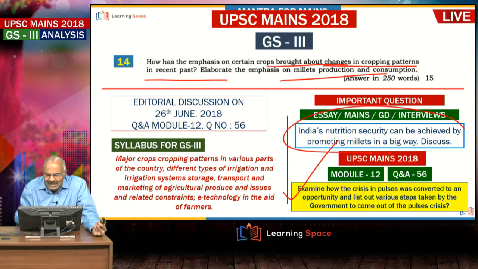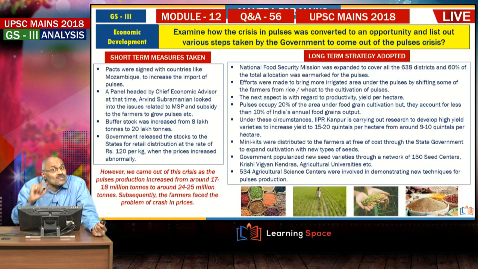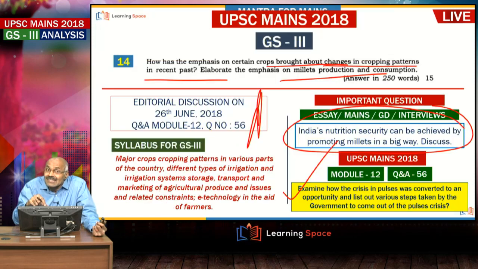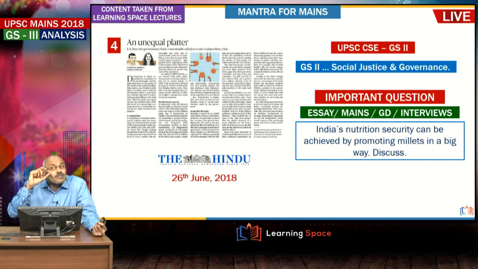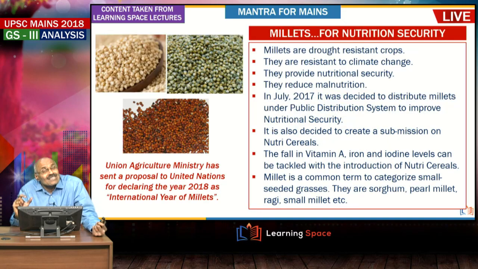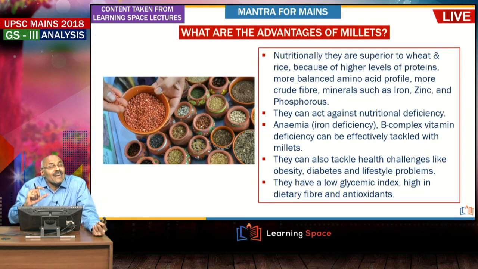And here we discussed in the editorial on 26th June 18 about millets, and these two put together, a question is asked here. So, here for pulses, what was the long term strategy adopted? We discussed, and at the same time about nutrition security with regard to millets, that is also discussed. And here advantages of millets are also given in that editorial. So, the current events are very important. Millets is in the news, pulses turnaround is in the news, right?